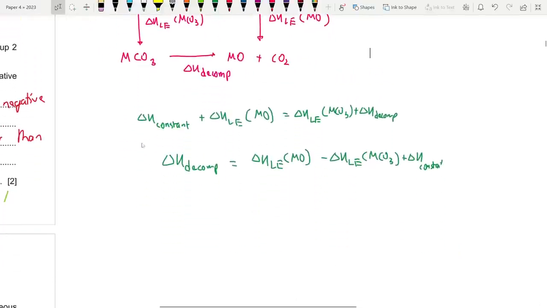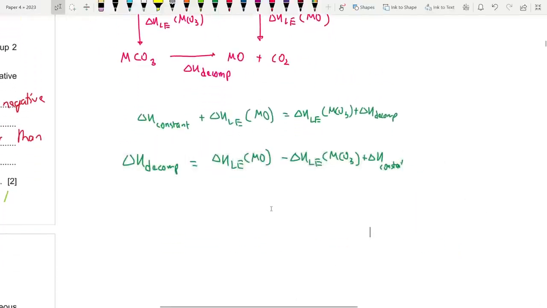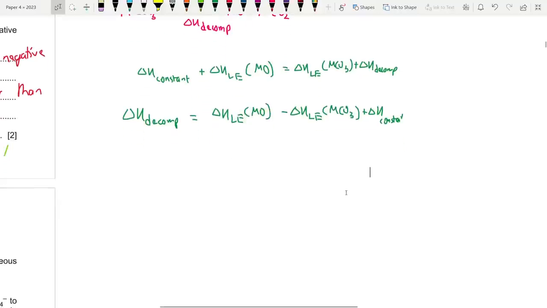Okay, as you can see, the enthalpy change of decomposition is lattice enthalpy of magnesium oxide minus lattice enthalpy of magnesium carbonate. So hear me out. The value of lattice enthalpy of magnesium oxide must be more positive than this.